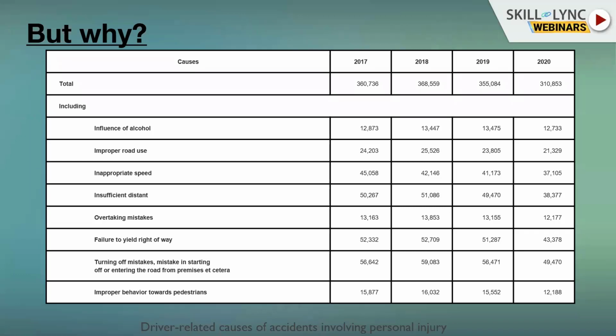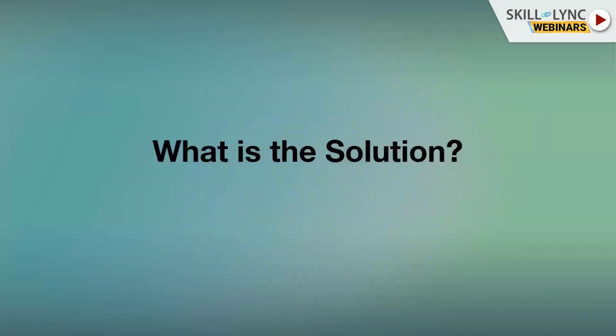So now comes the biggest question that we need to ask ourselves: what is the solution? How can we avoid all of this? Because we saw that lots of accidents happen, lots of people die, lots of children die, and this is very sad. How can we avoid it? So what will be the solution?